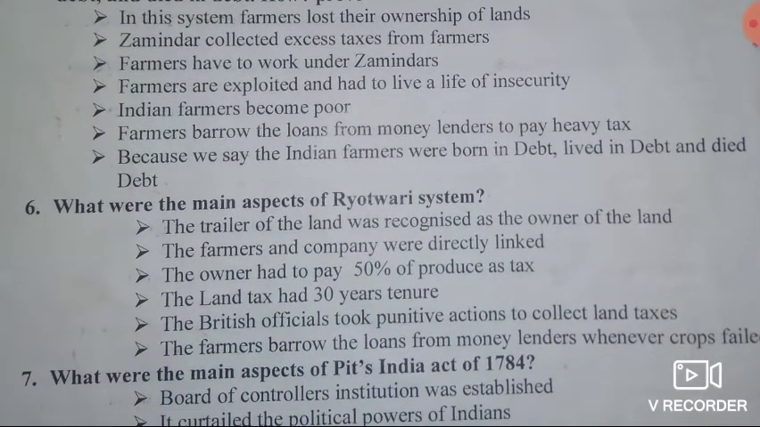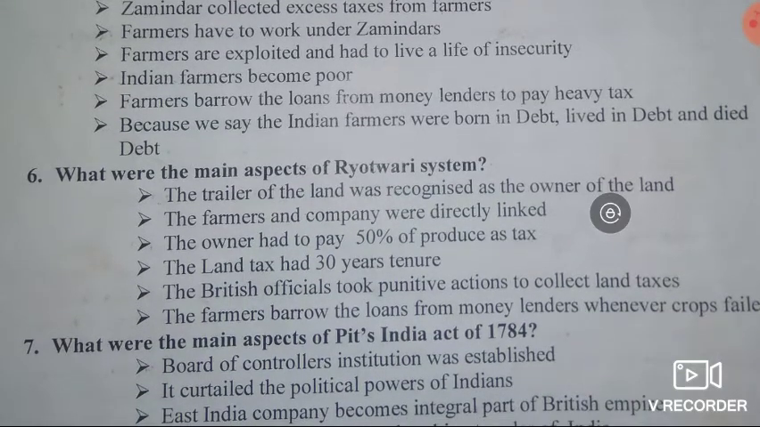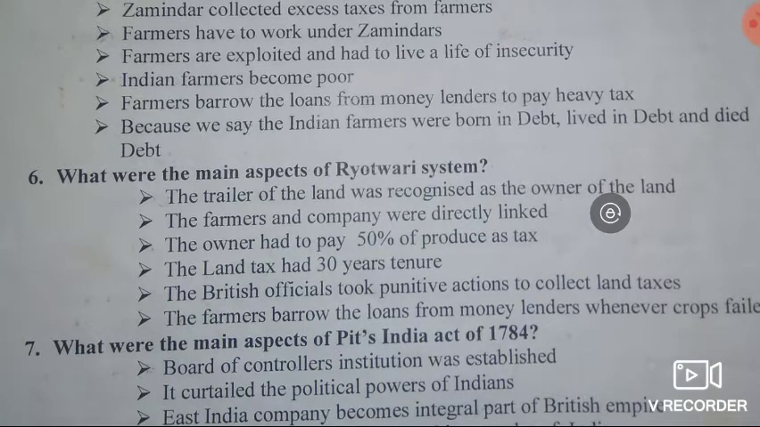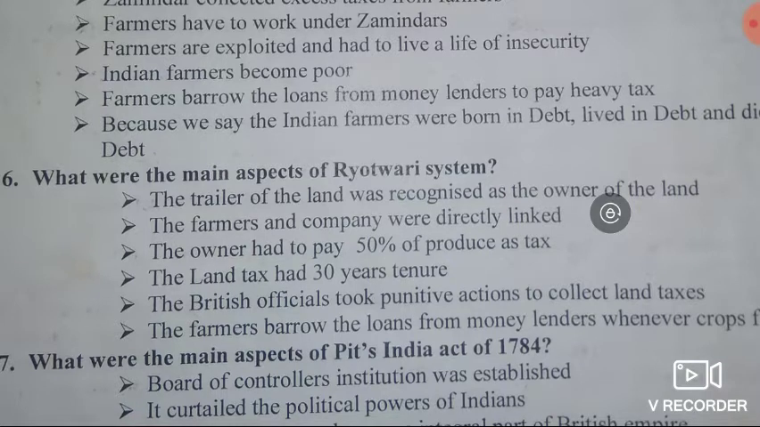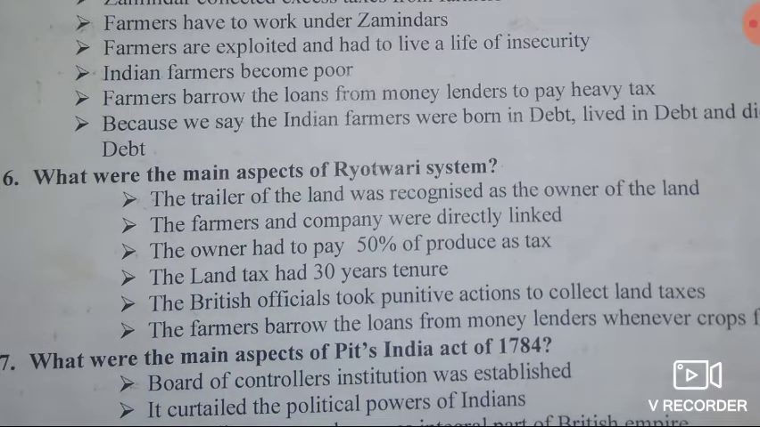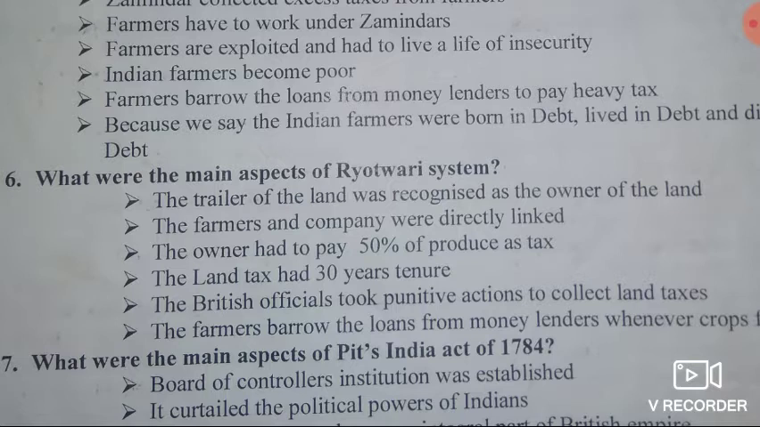So, the next sixth question: what were the main aspects of the Raitwari system? Dear students, first we are going to discuss the Raitwari system. The Raitwari system was first implemented in the year 1792 in the Baramahal region by Alexander Read. This system was later implemented in the Madras and Mysore region by Thomas Munro in the year 1801.